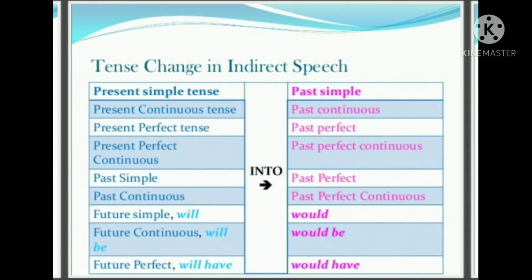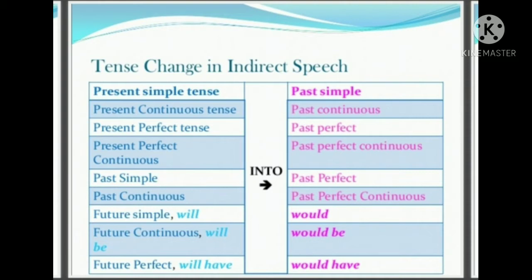In other words, is and are will be changed to was or were. Is working will be changed to was working. Are working will be changed to were working. Present perfect, that means has worked, will be changed into had worked. Have worked also will be changed to had worked.